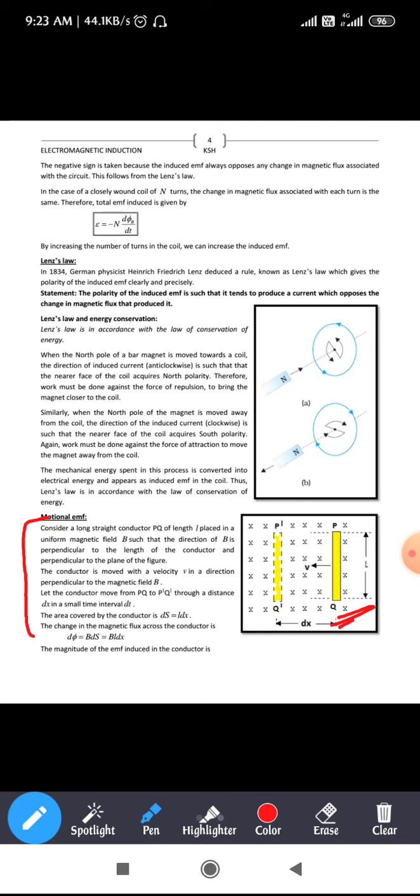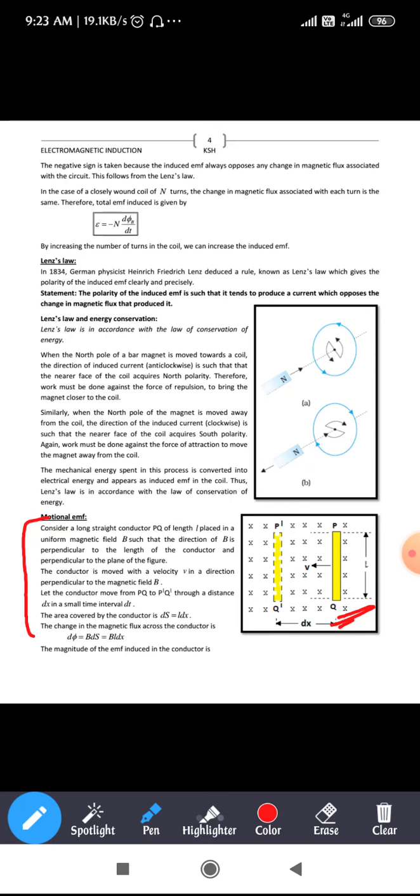When you move that rod from PQ to P dash Q dash, it travels a distance of dx in a time interval of dt. Next, the area covered by the conductor is ds = L dx.